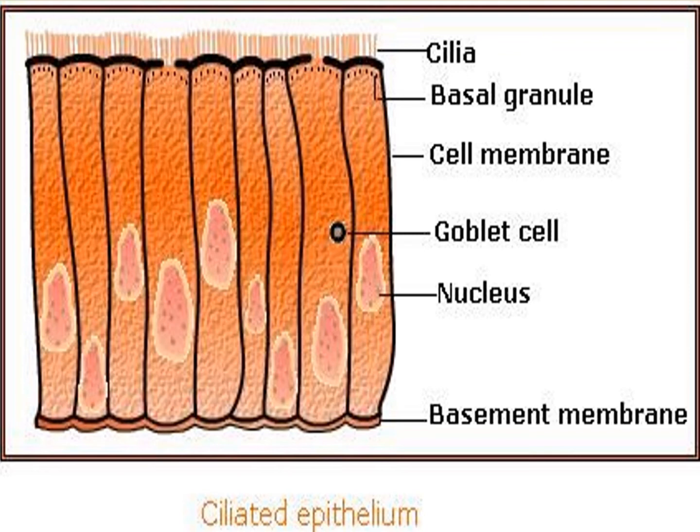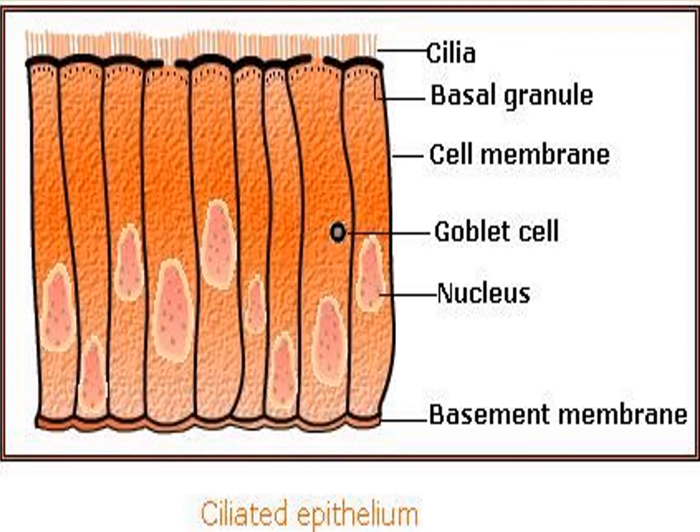It is seen in the trachea of the windpipe, bronchioles of the respiratory tract, kidney tubules, and fallopian tubes of the oviduct.